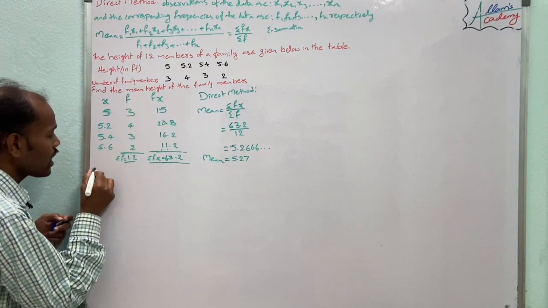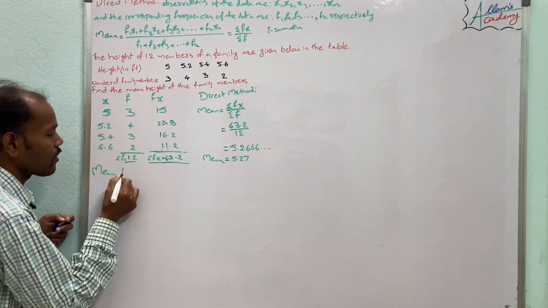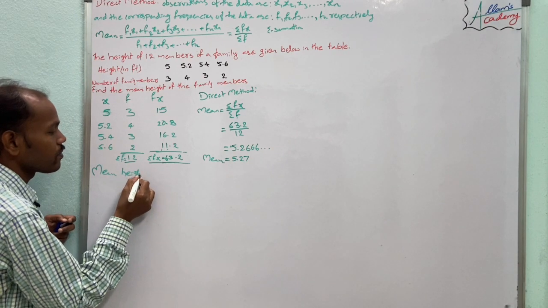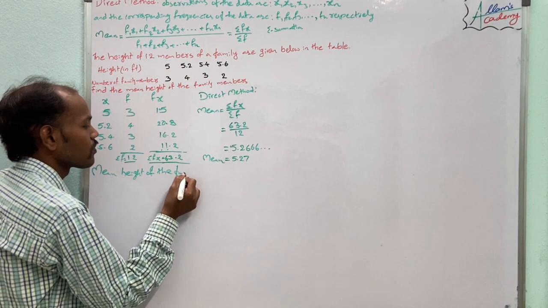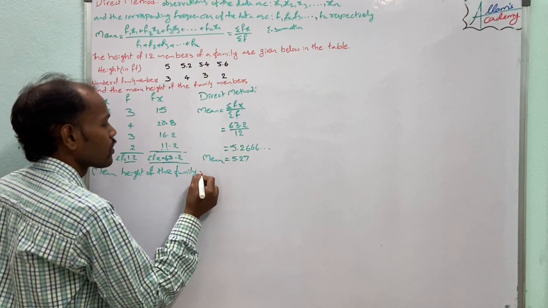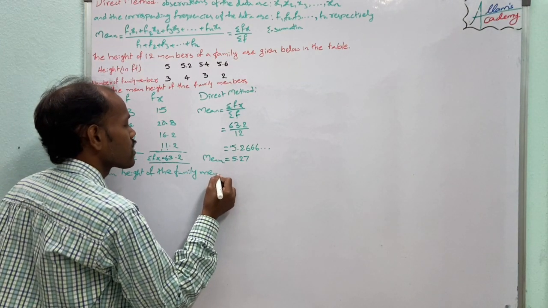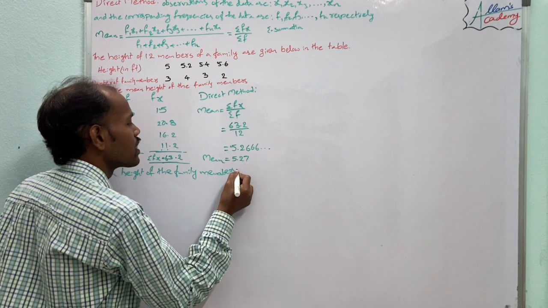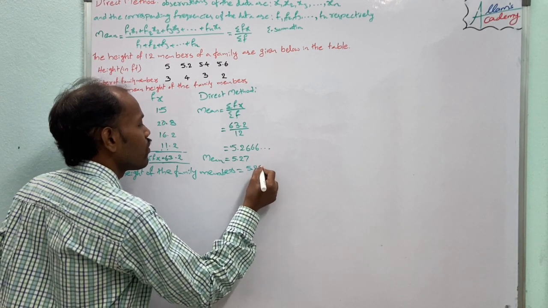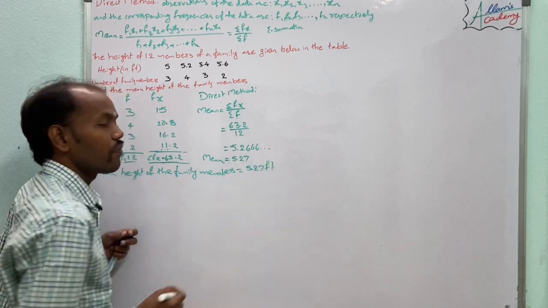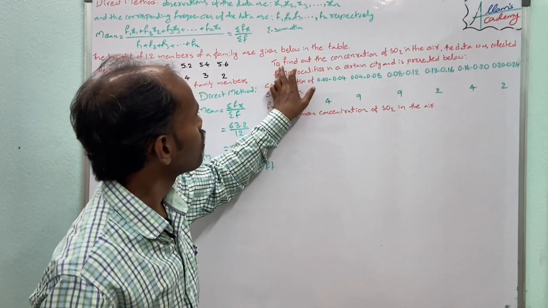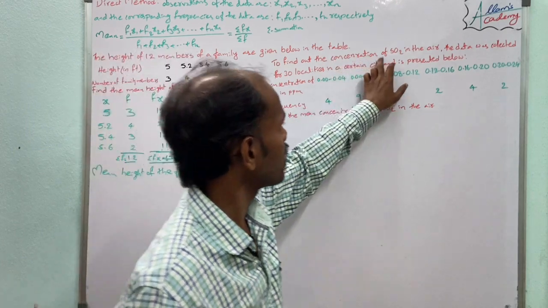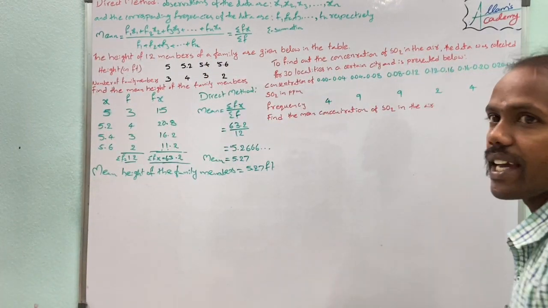So the mean height of the family members of this data is equal to 5.27 feet.